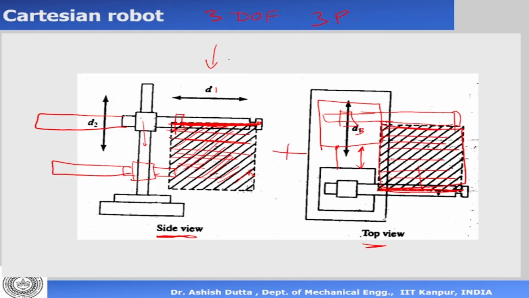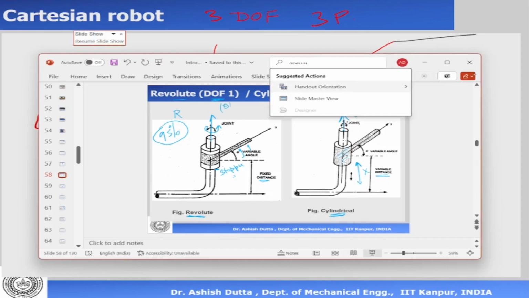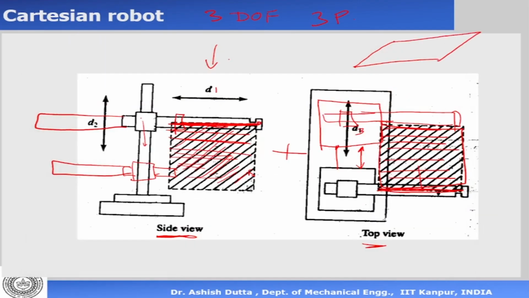So if I add this and this in the side view and the top view, what is the shape you'll get of the work volume? It will be a rectangle. It will be a cuboid, like this, or a cube. If all the lengths are equal, it's a cube. If the lengths are unequal, then it's a cuboid. Now this end effector of the robot can go to every point inside the cube or the cuboid. It cannot go outside. So the shape of the work volume of this Cartesian robot is a cube or a cuboid.